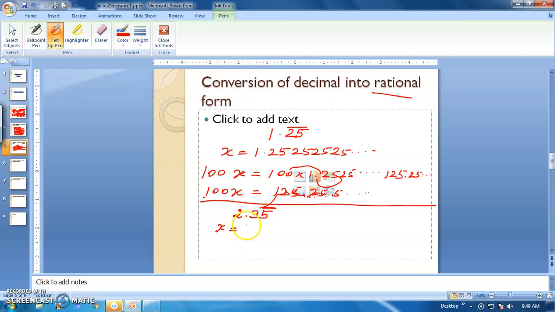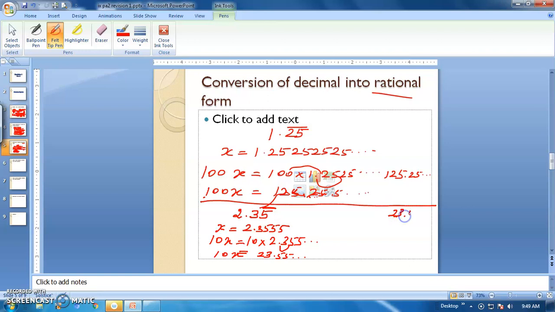So x equal to 2.35, with 5 only repeating here. Then here only one digit is repeated, so you have to multiply both sides with 10. So 10x equal to 10 into 2.355, etc. When you multiply with 10, the point will move after one digit, right? So 23.55, etc.